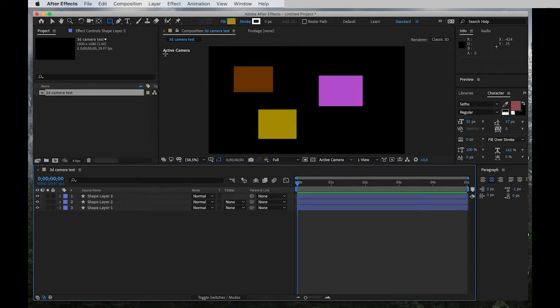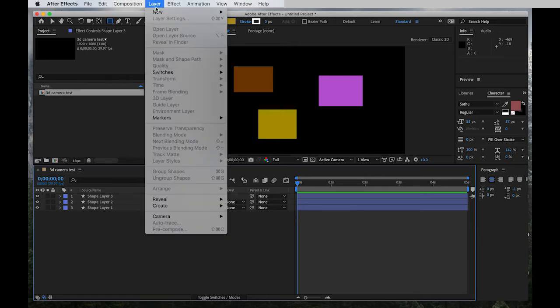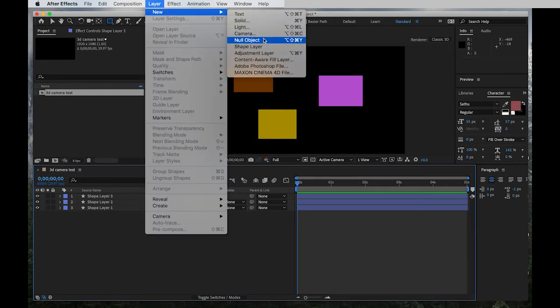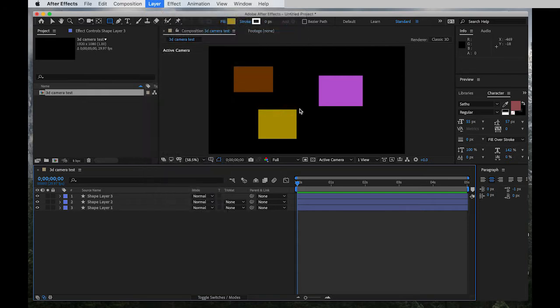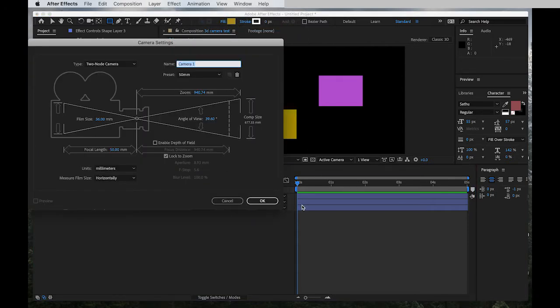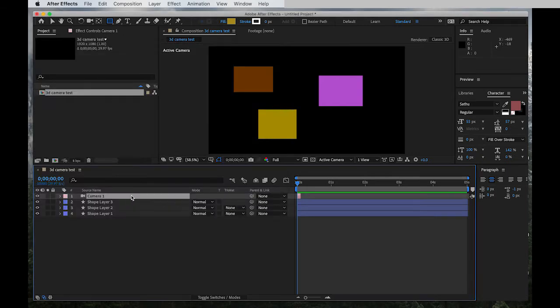And what I'm going to do next is go to layer, new, and click camera. Okay, camera. And for now, I'm not going to go over any specifications here. We're just going to go with the default settings for the camera and hit OK. So now you have a camera layer. Expand the duration of the camera layer to fill up the entire length of the composition. Okay.